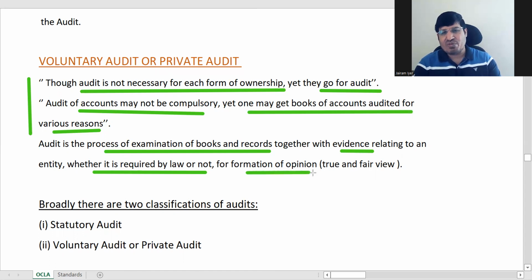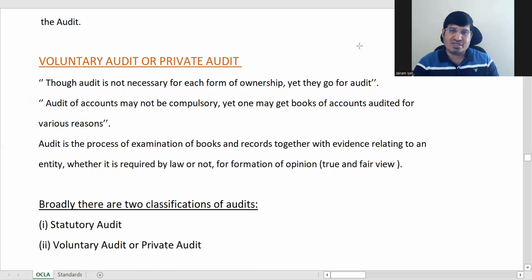It is done for formation of opinion. What is that opinion? True and fair view of state of affairs of the company. That is, the balance sheet and the P&L are depicting a true and fair view of the state of affairs. ये सेंटेंस बिल्कुल याद रख लेना, कई बार लिखना पड़ सकता है ऑडिटिंग के पेपर में. You might have to write it many times. True and fair view of the state of affairs of the concern.